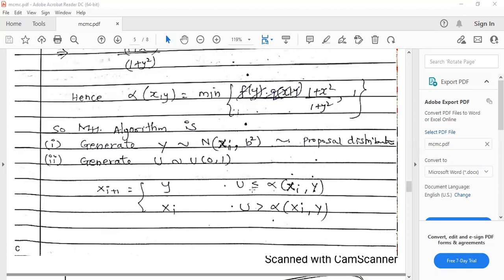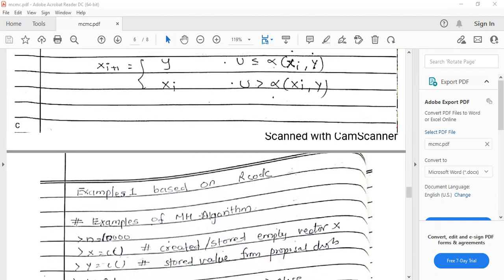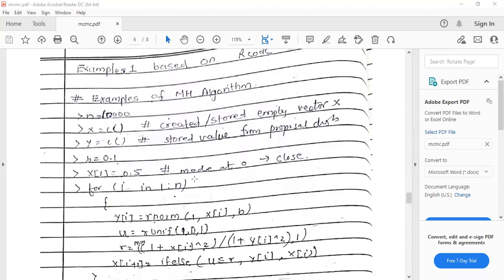And if it is more, then it will be again my xi only. So you have already generated xi, so it will be the same. That means you are not accepting this y value, and this sequence we will continue till we get the desired result. Okay, so you can just work this simulation part.